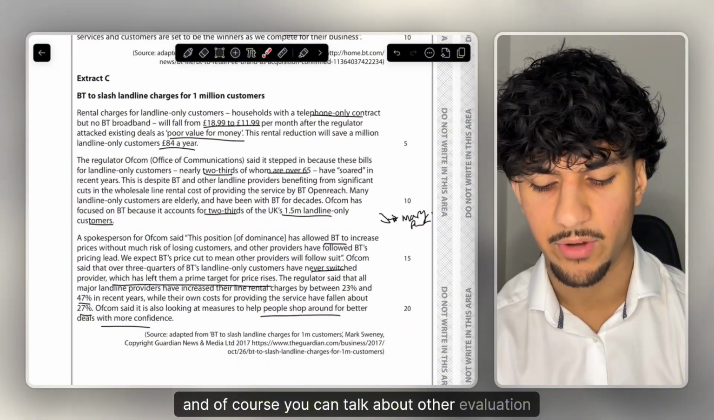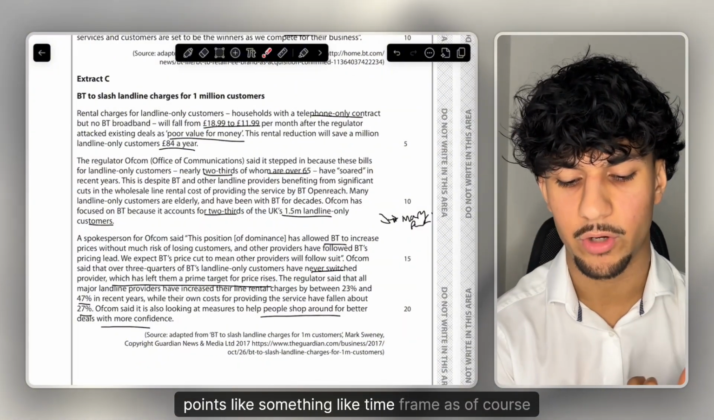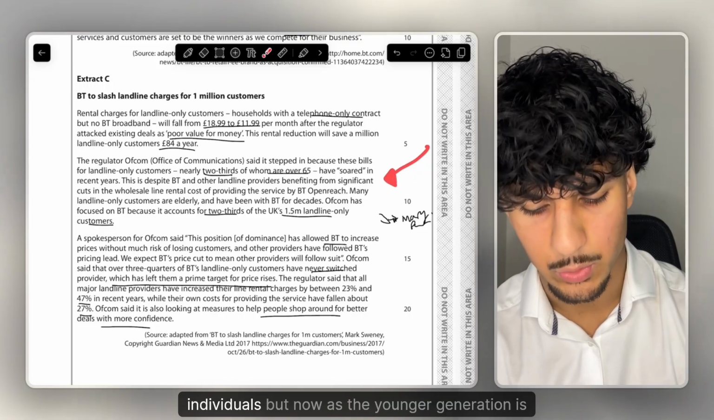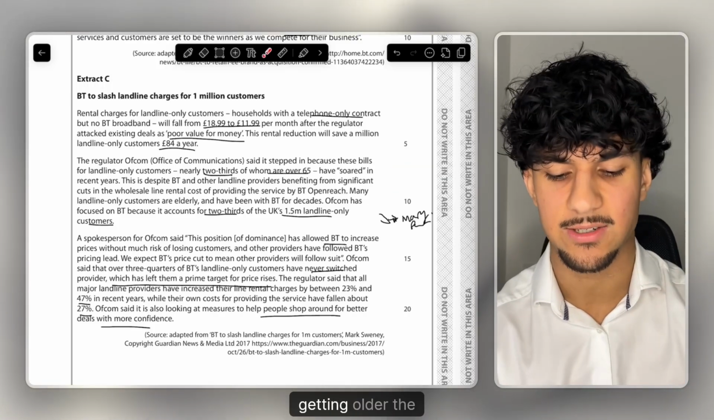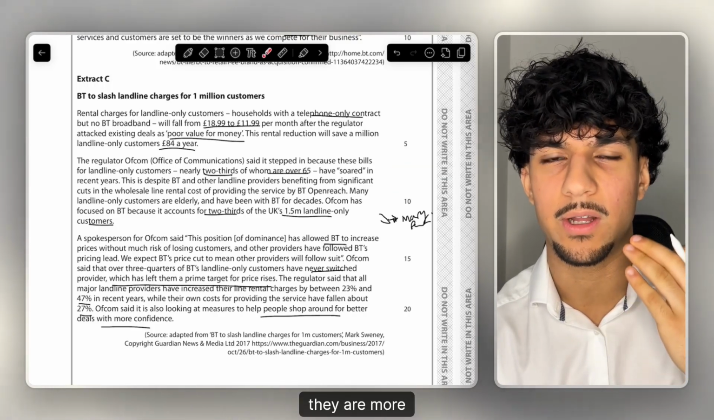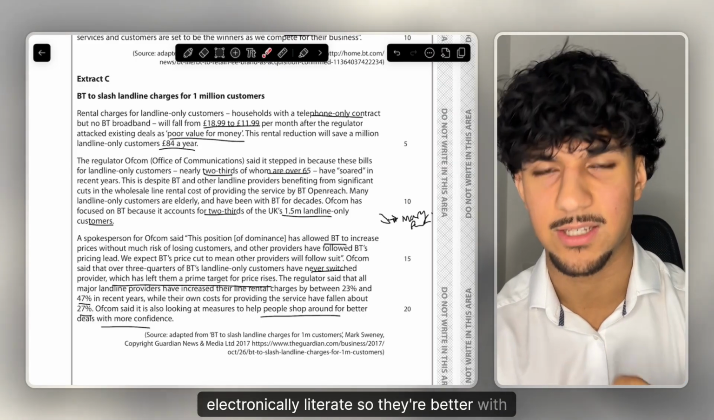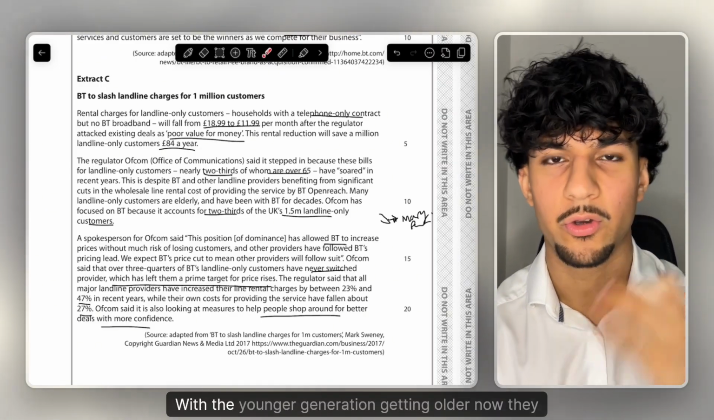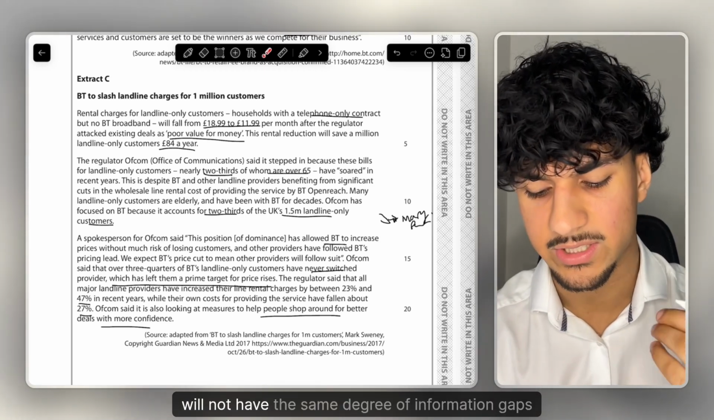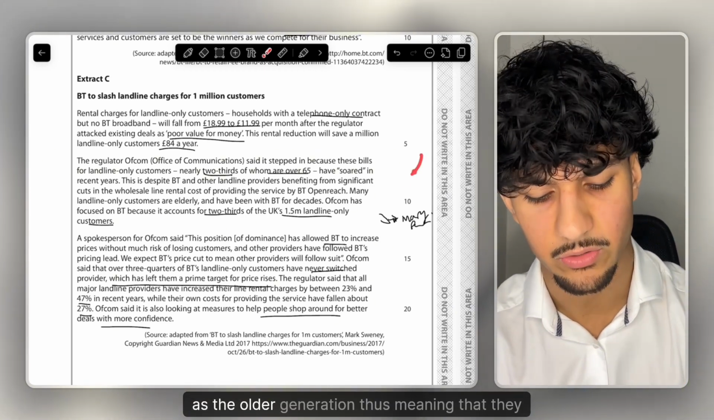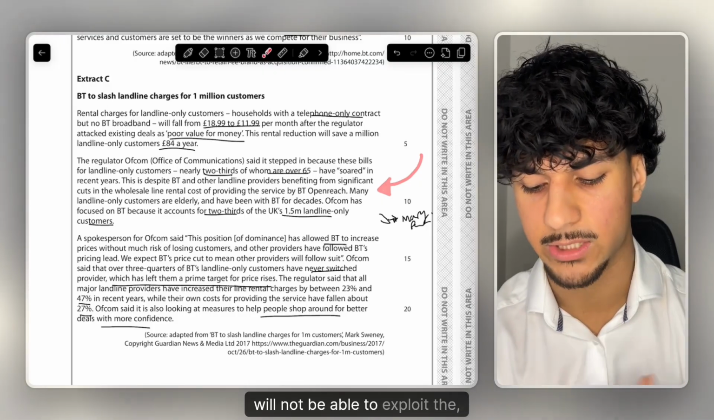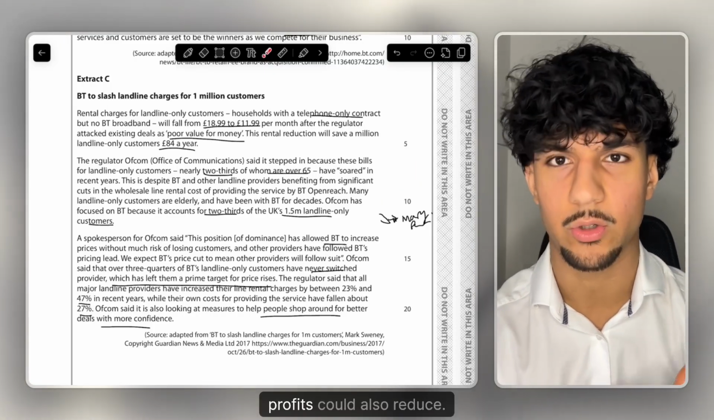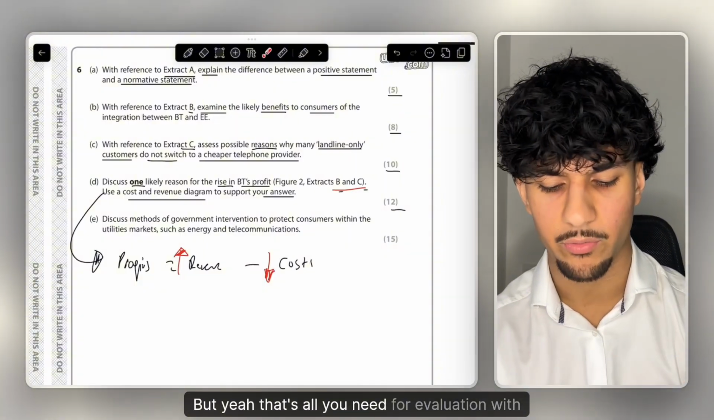And of course, you can talk about other evaluation points, like time frame, as a massive bit of BT's revenue was from older individuals, but now as the younger generation is getting older, they are more electronically literate, so they're better with technology. Therefore, they will not have the same degree of information gaps as the older generation, meaning BT will not be able to exploit them as much, so their profits could also reduce. But that's all you need for evaluation with this question.